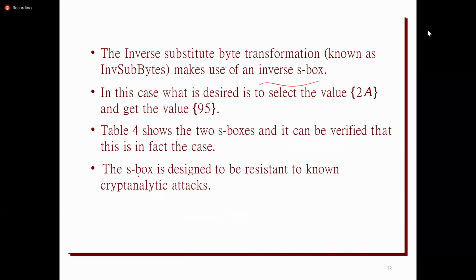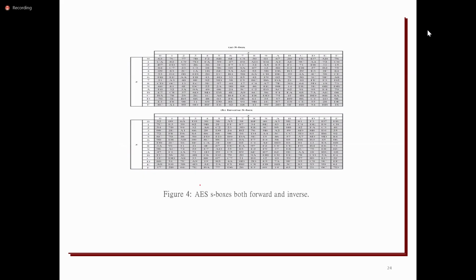So here, the main use of the S box is to resist cryptanalytic attacks like known plaintext and known ciphertext attacks. In order to resist those types of attacks, the S box was used. This S box will be used in all the rounds, not only in a single round.